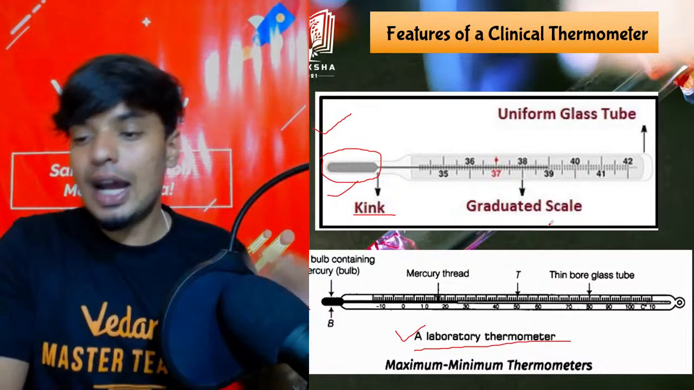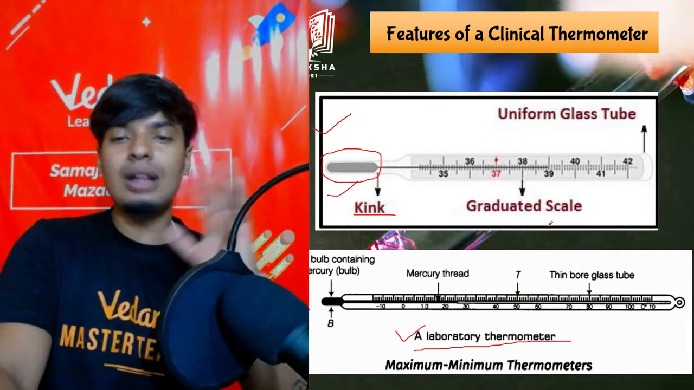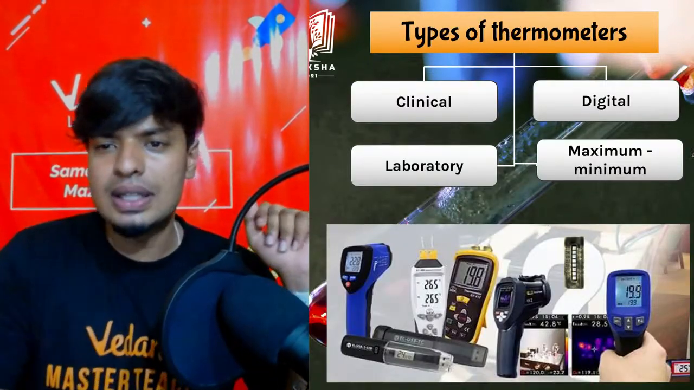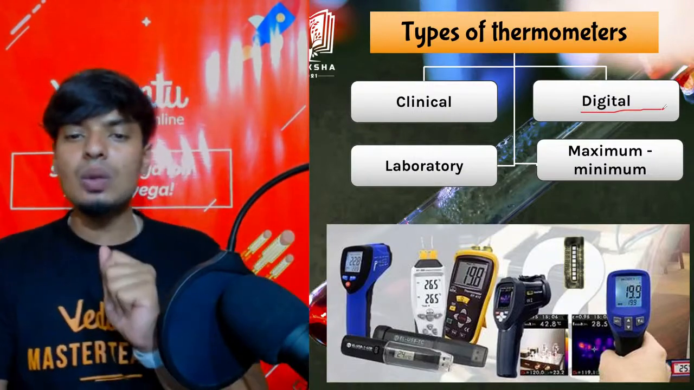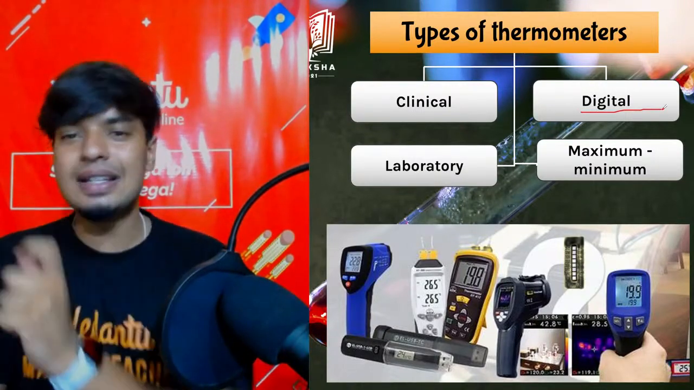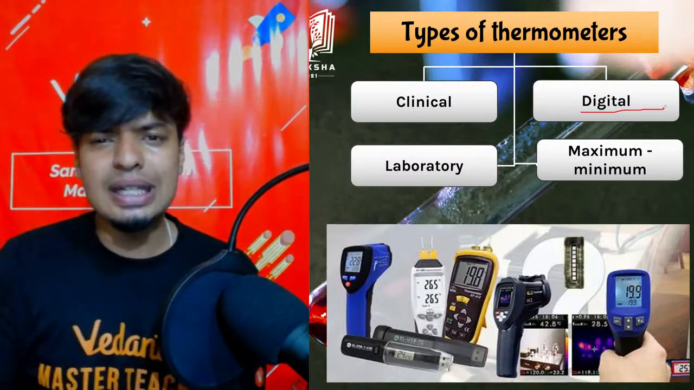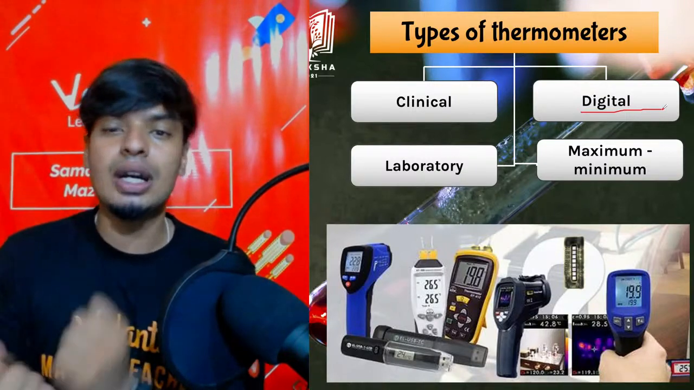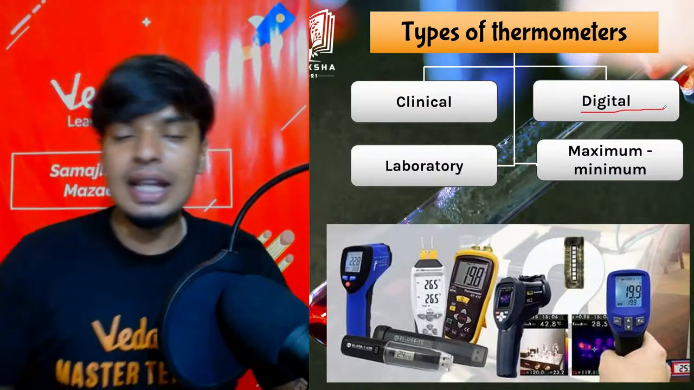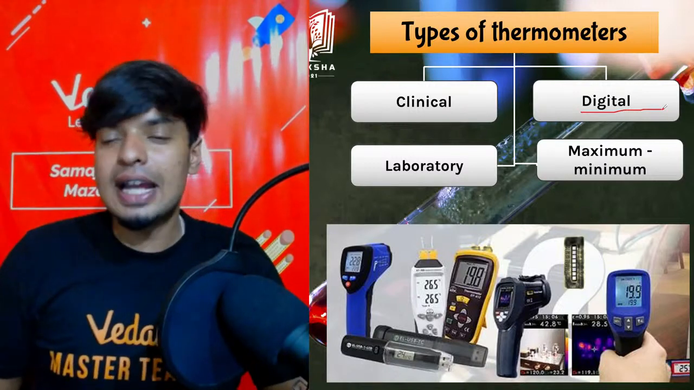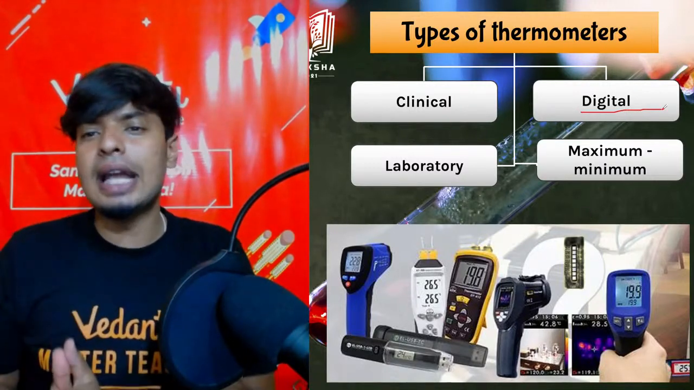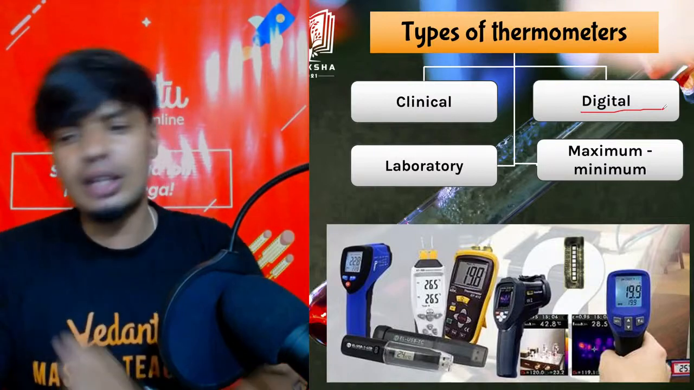Simple as that. Now there might be one question on your mind. So all this is fine. What about the digital ones? In the digital ones, we have special sensors, a lot of circuitry inside, which will sense the temperature and tell us. There is no mercury, but there are sensors present inside the thermometer, which will tell us the amount of temperature that we have.